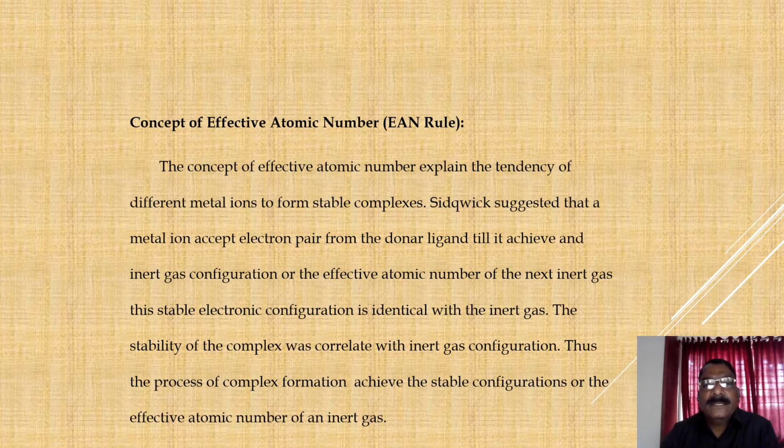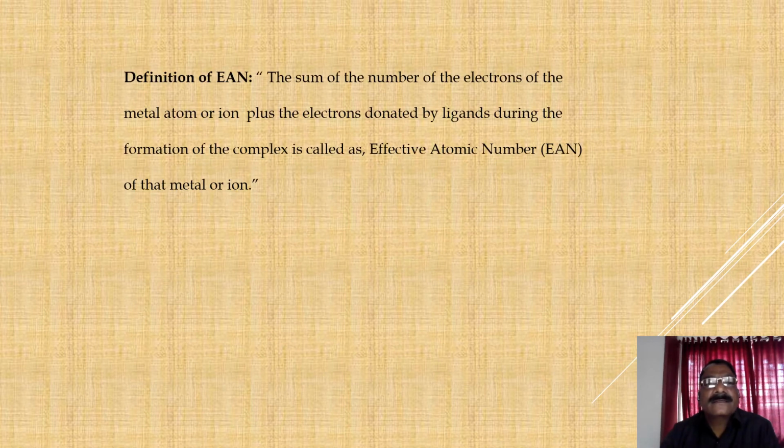This stable electron configuration is identical with the inert gas. The stability of the complex was correlated with the inert gas configuration. Thus, the process of complex formation achieves the stable configuration, or the effective atomic number, of an inert gas.